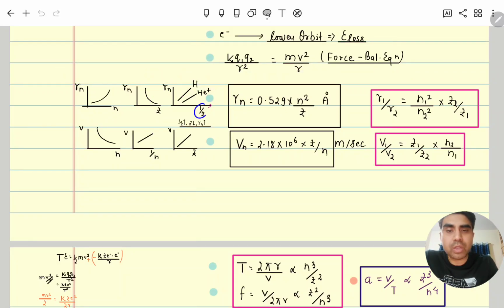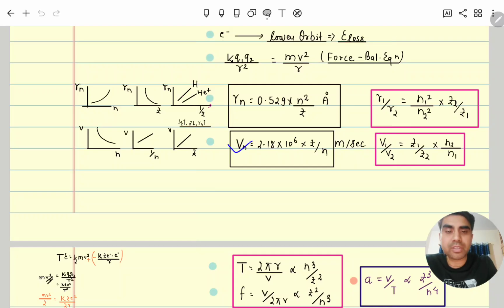Radius versus 1 by Z will be y = mx, a straight line. In that, hydrogen's atomic number is less, so its 1 by Z value will be more. If we multiply by a higher 1 by Z value, the radius will be more. So radius is more for which one? For the one-electron system having the lower atomic number, the lighter atom. Helium has the higher atomic number, so its graph will be a straight line passing through the origin, but below hydrogen.